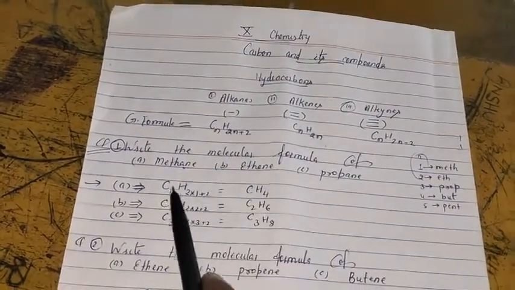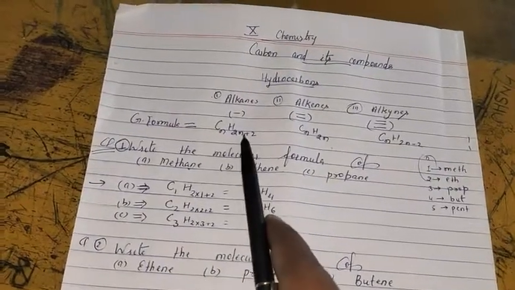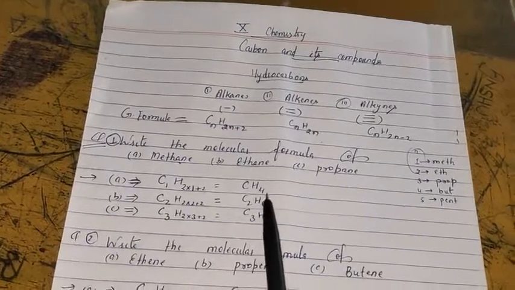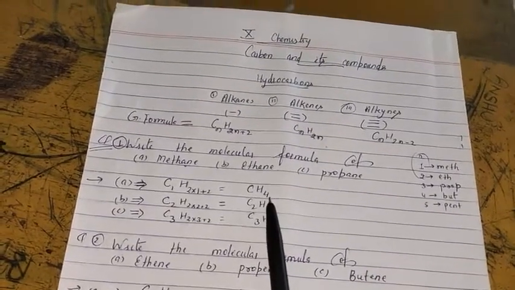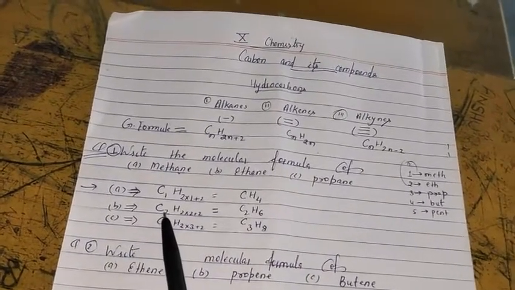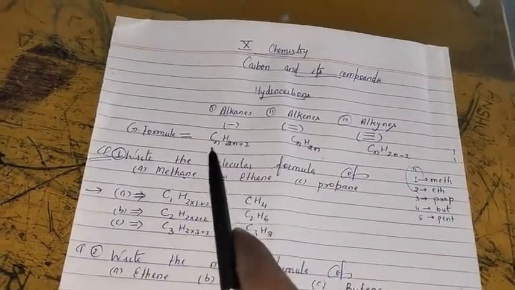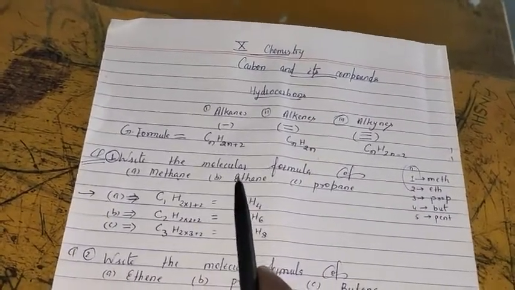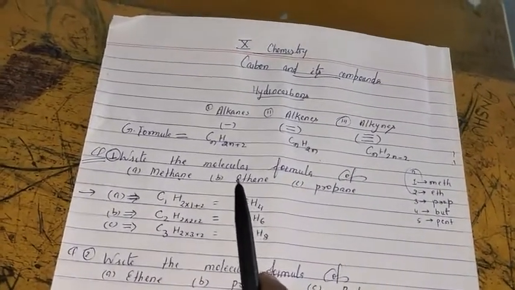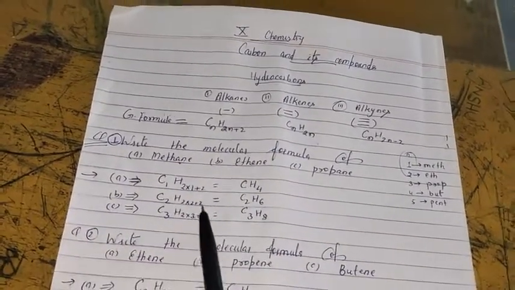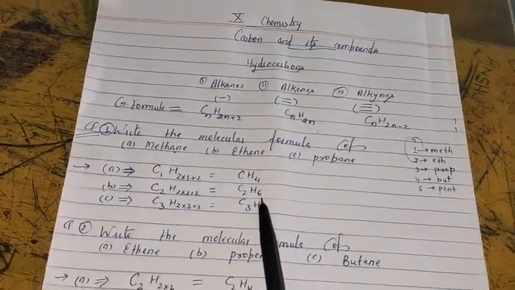C for n we have to write 1, here for n we have to write 1, then it will be CH4. For ethane, eth means two carbon atoms, so in this general formula we have to place n as 2. So C2, H2 into 2 plus 2 becomes C2H6.